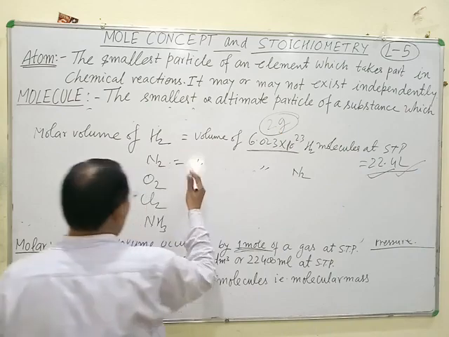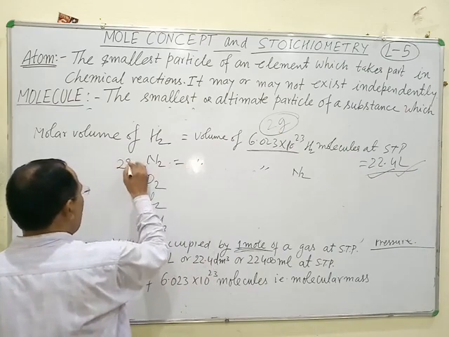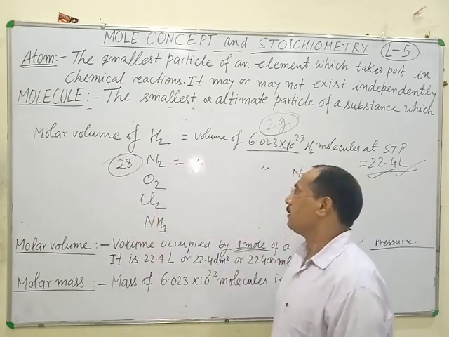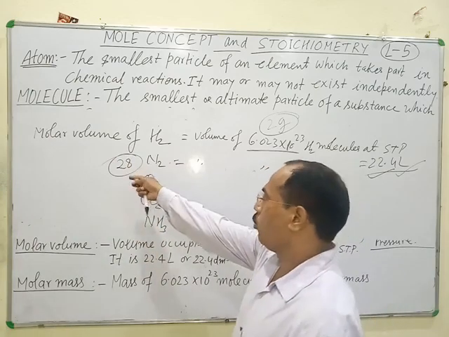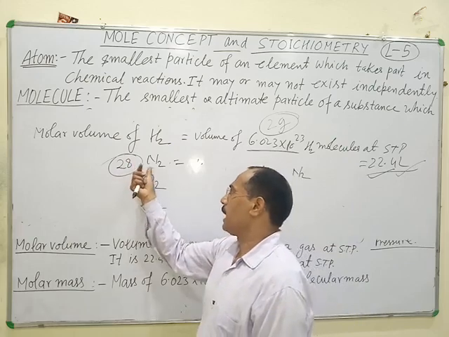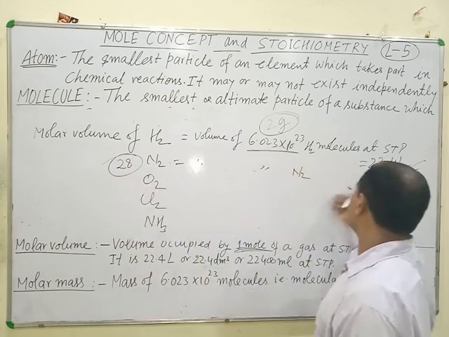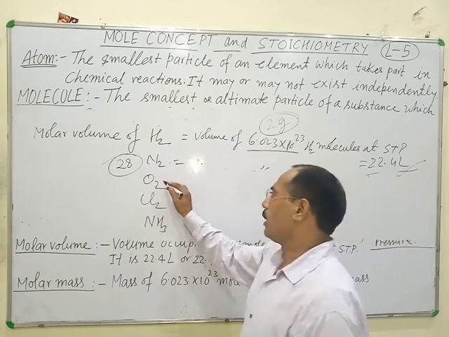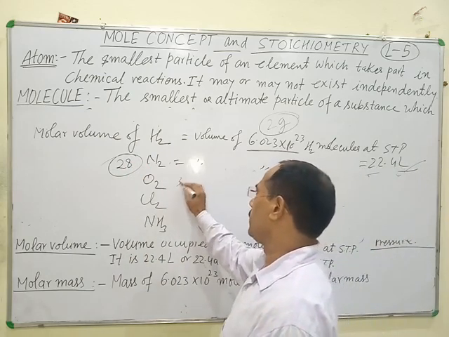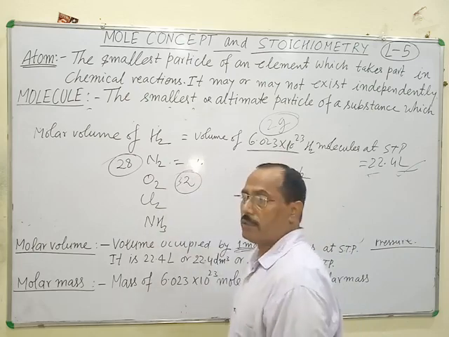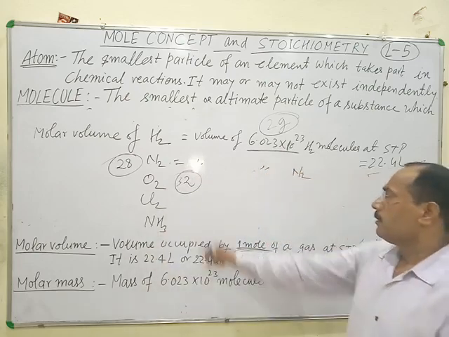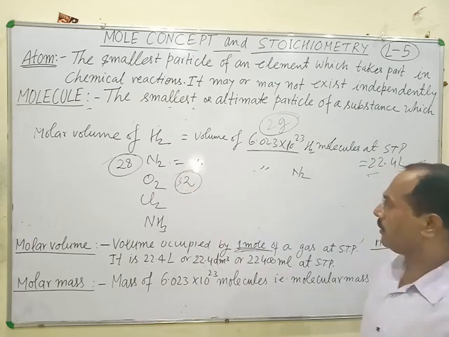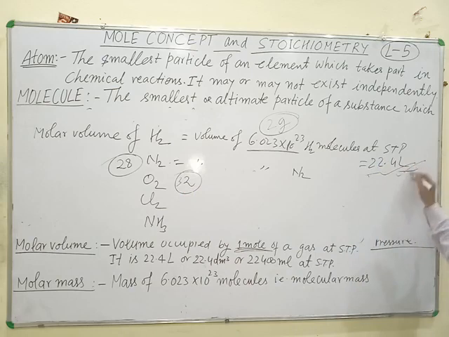Molecular mass of nitrogen is 28 gram. This is the gram molecular mass of nitrogen. So what is the volume of 28 grams of nitrogen at STP? This is equal to 22.4 liter. Molar mass of oxygen is equal to 32. It means the total volume of 32 grams of oxygen at STP is equal to 22.4 liter.